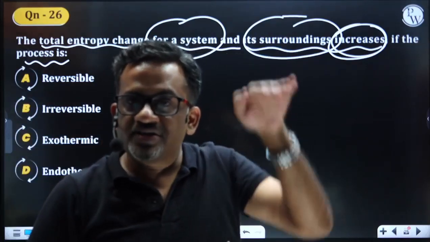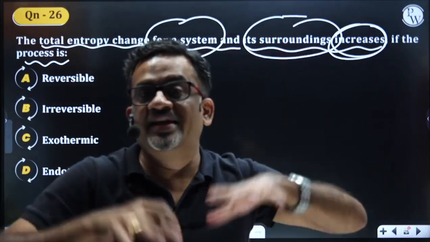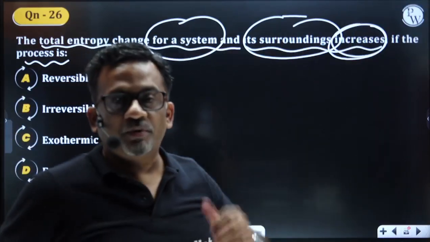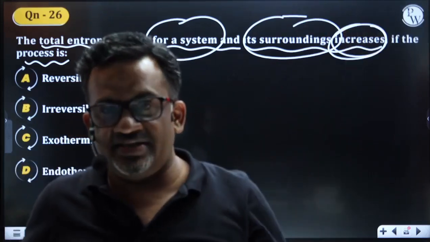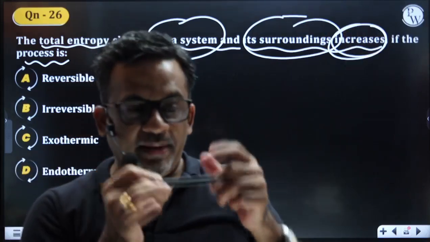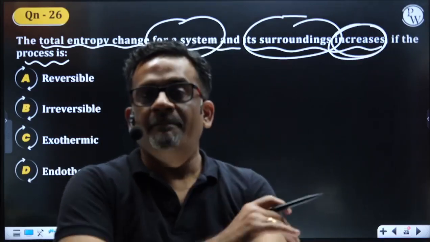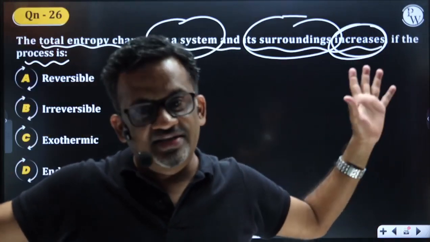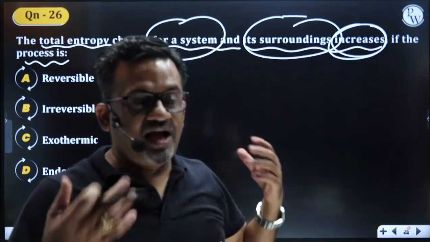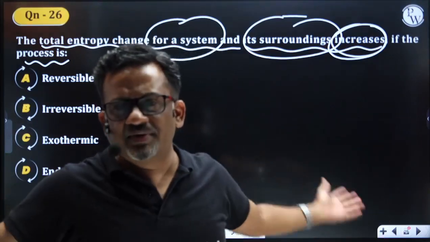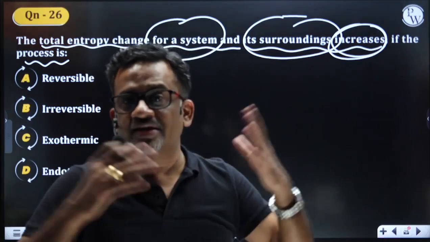Change in entropy of the system plus change in entropy of the surrounding increases. So what could the process be? System plus surrounding means what? Universe. If this is the system, this pen, everything else apart from it is the surrounding. So system plus surrounding is the universe. If I am a system, anything around me is a surrounding.